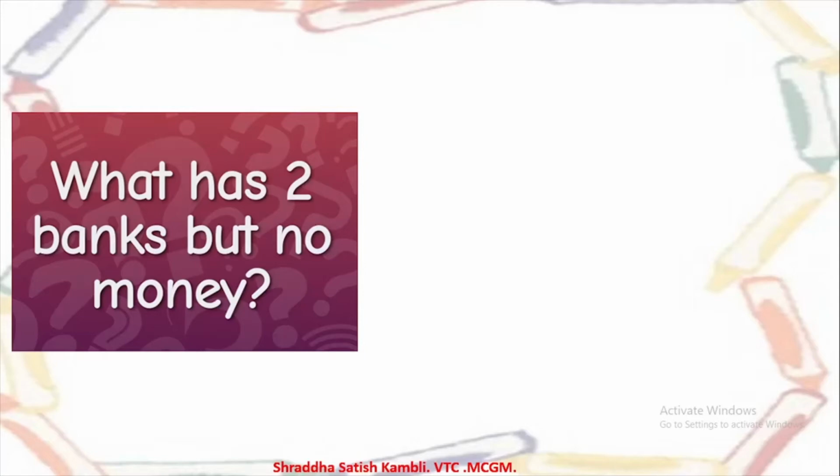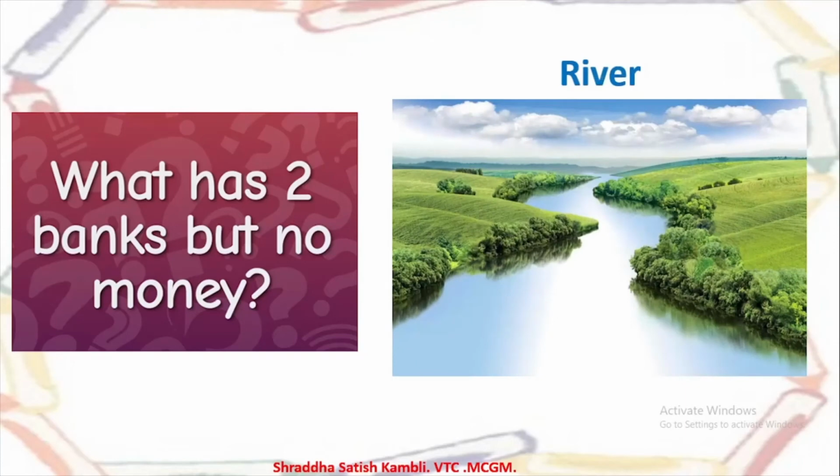Think differently. So to answer riddles, children, you have to think very differently. You have to think out of the box. Alright, so what is the answer to this? It is a river. So the two sides of the river are called the banks of the river. See, here is one bank and here is the other one, and there's a river flowing in the middle. But has it got any money? Does a river have any money? None at all. So that is why the answer to this riddle is a river. It has got two banks, but it has got no money at all.